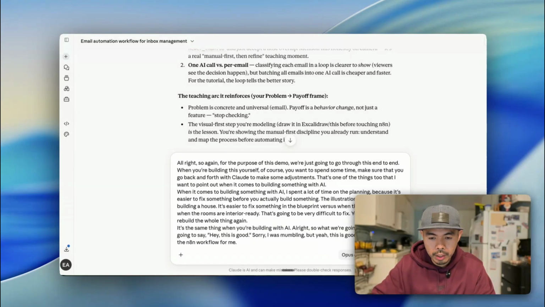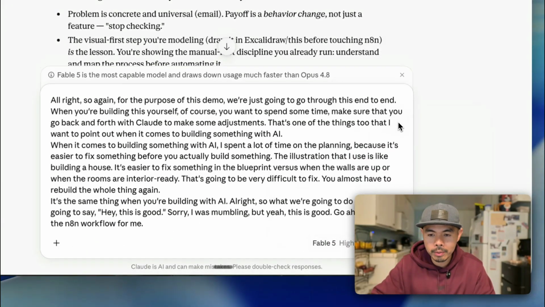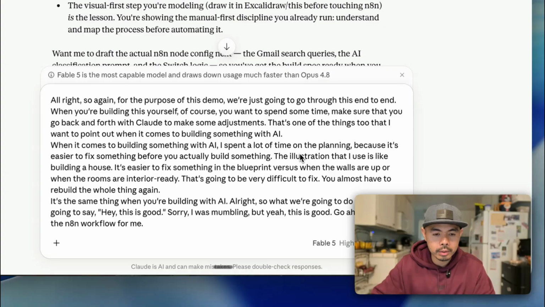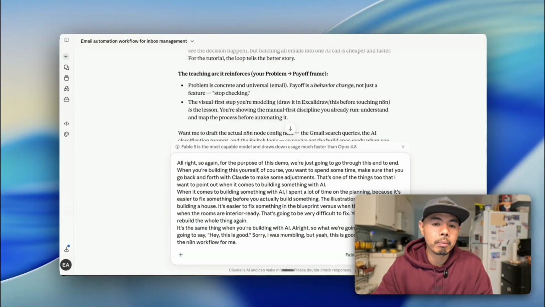So for this one right here, as you can see, I'm on Opus 4.8 right now. Fable 5 is available until July 12th. So when I'm building something with AI, I like to use the highest model, especially when building something like this. The way I illustrate it is like working with an intern or working with a senior engineer. The smarter models are more expensive, but if you think about it, it's actually cheaper because it's able to think better, in my opinion. But again, at the end of the day, it's garbage in, garbage out, right?